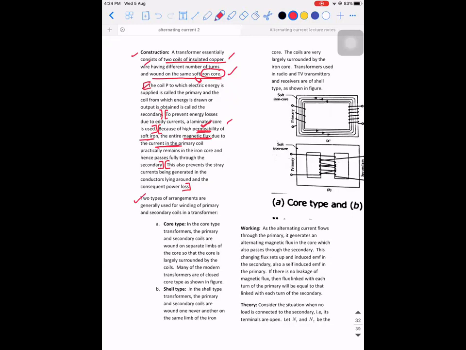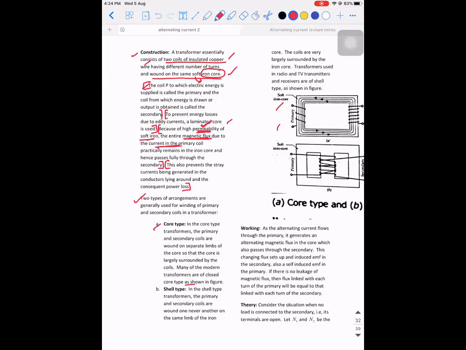So based on this, there are 2 types of arrangements that can be generally used with the soft iron core. The first one is the core type. In the core type transformer, the primary and the secondary coils are wound on separate limbs of the core so that the core is largely surrounded by the coils. Many of the modern transformers are closed core type as shown in the figure. So it is like this.